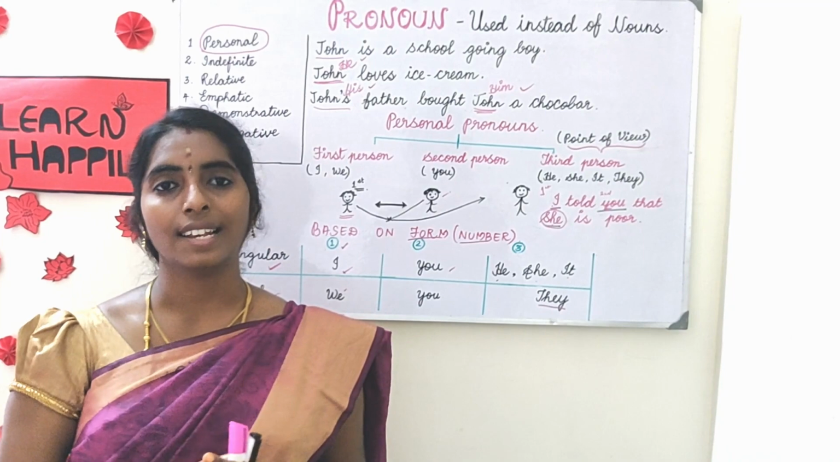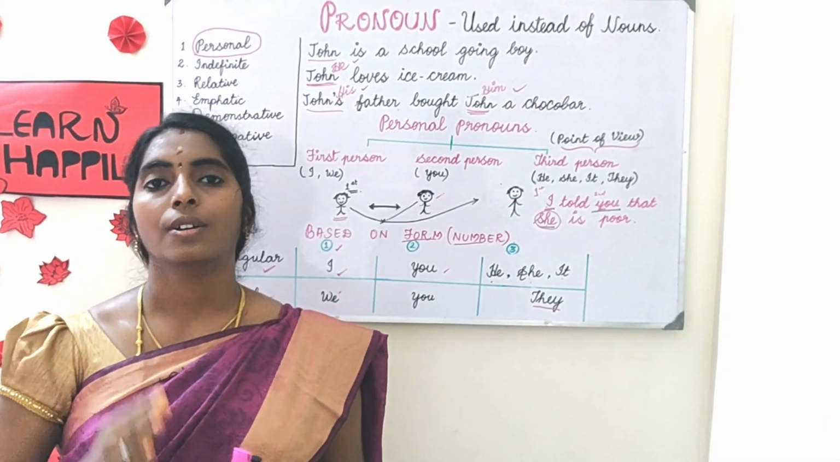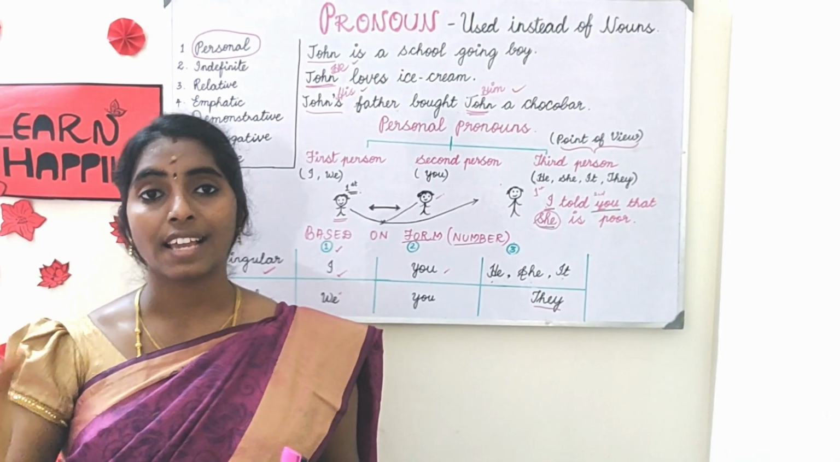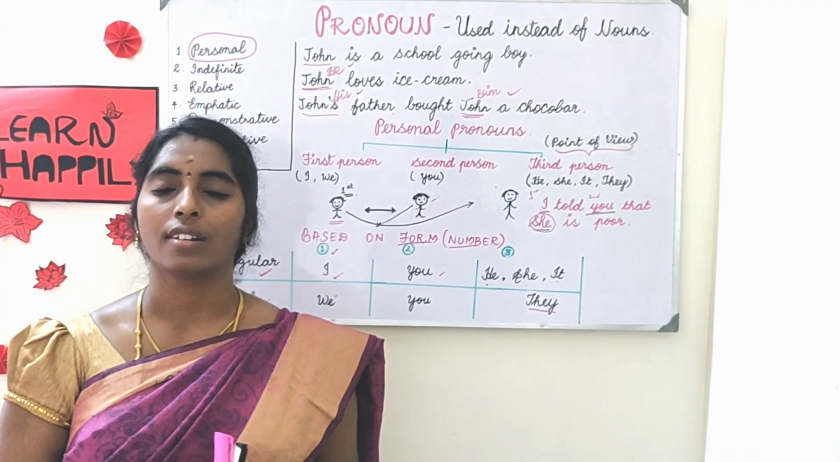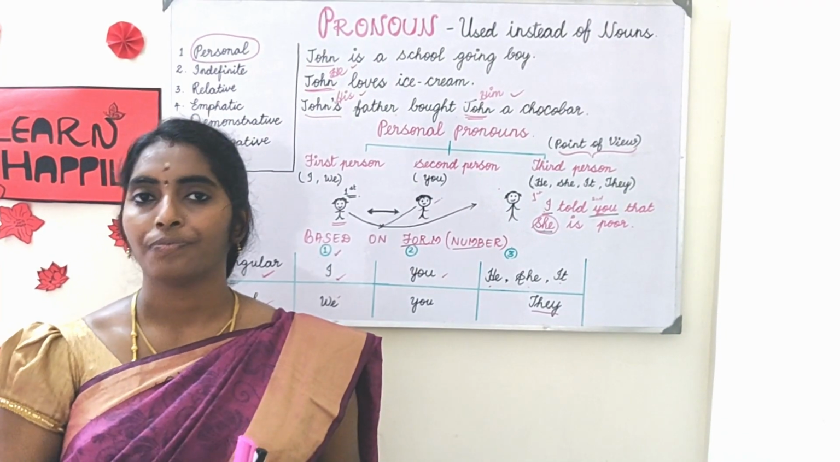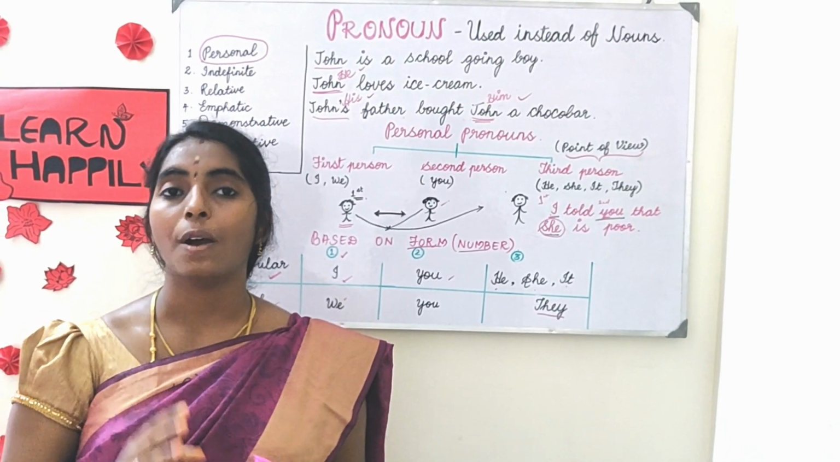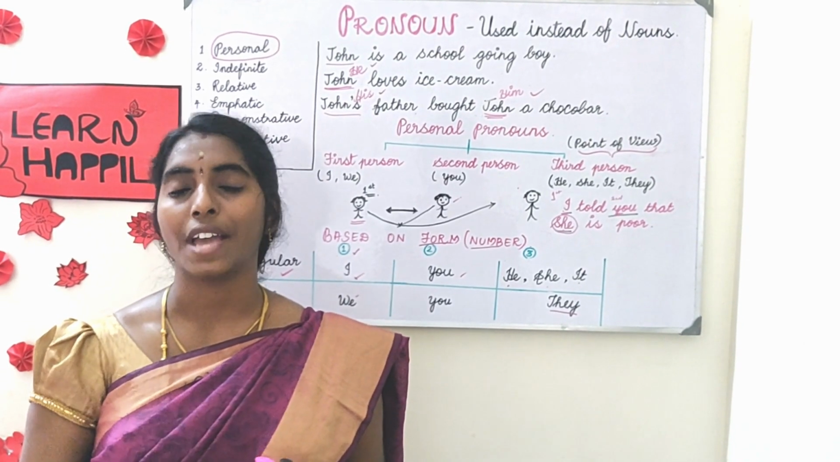Under the singular category, in the first person we have I, and in the plural category we have we. In the second person, in the singular category as well as the plural category, we have only you. In the third person, in the singular category, we have he, she and it. And in the plural category, we have they.